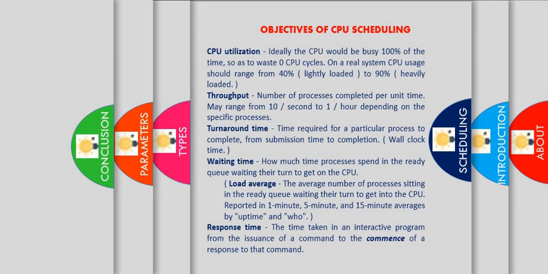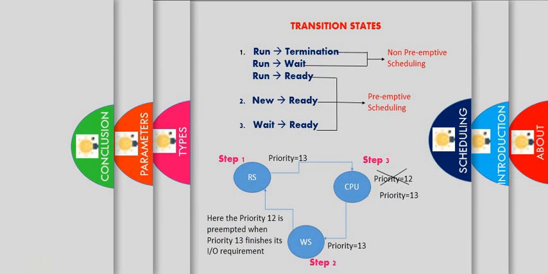Next, let us see about transition states. These are the transition states. In that, first we can see run to termination. Run to termination is nothing but when a process given to the CPU is terminated and does not need the CPU anymore, so the CPU will be idle. This is run to termination. It is one of the natural events which occurs often.